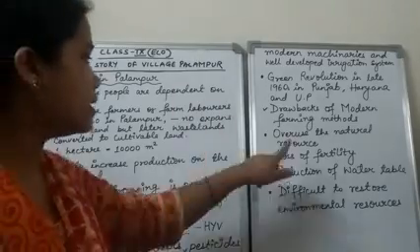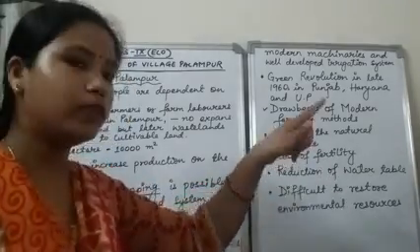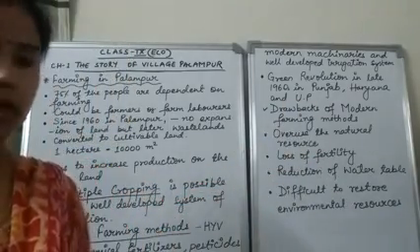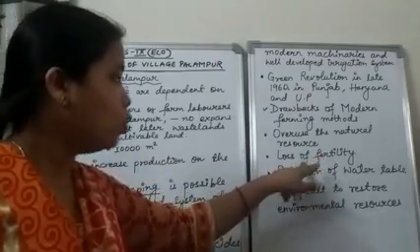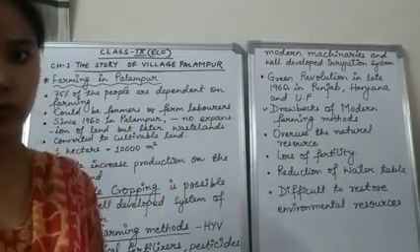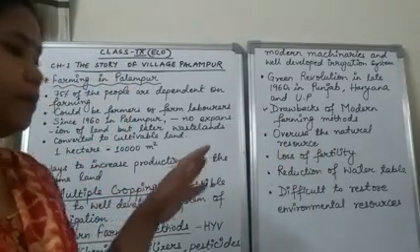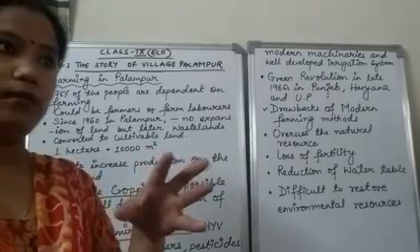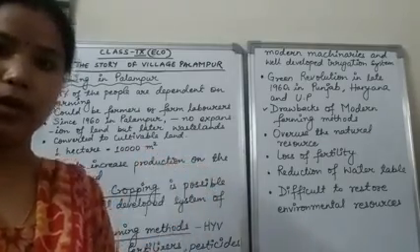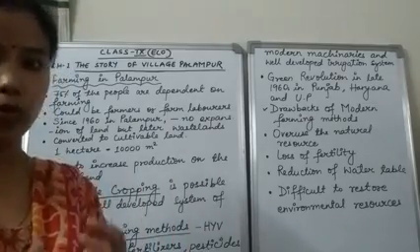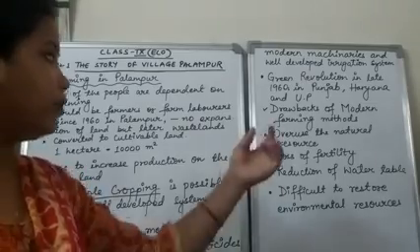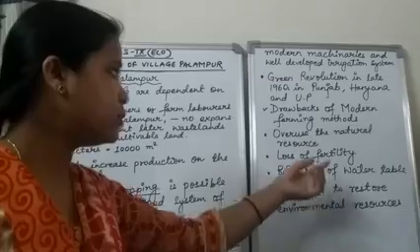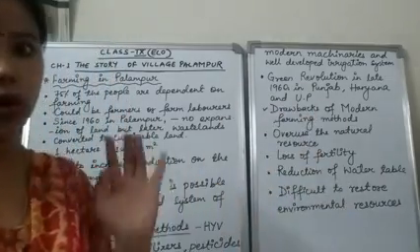The next is the loss of fertility. Because of the use of chemical fertilizers, the soil is losing its fertility. At a particular time period, the land can give you a very good amount of production, but at a later period it will lose the fertility of the soil.